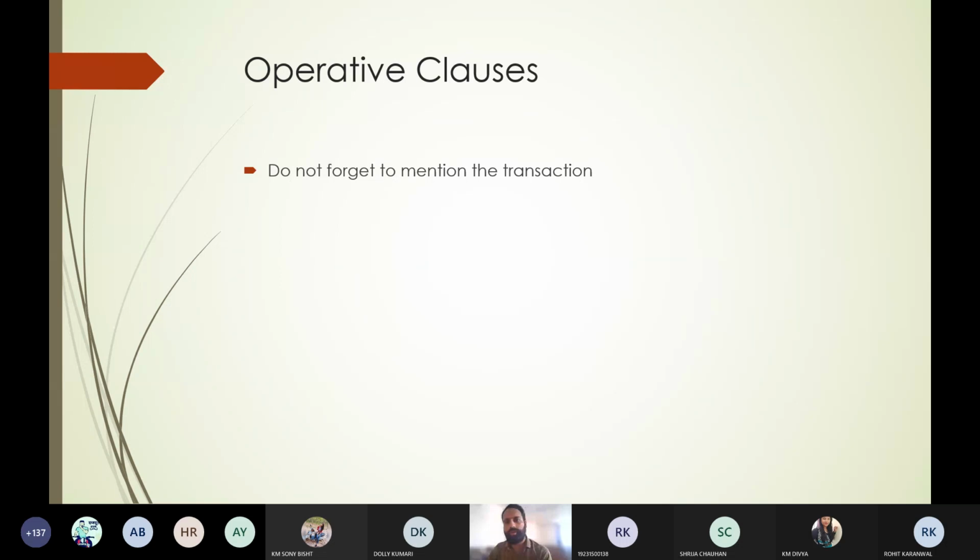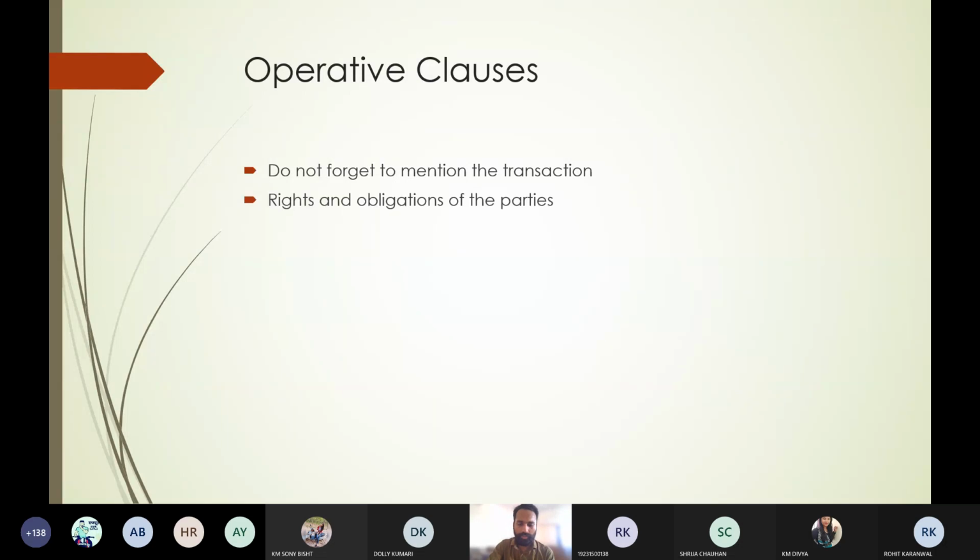In that transaction, whatever you are going to do, you have to mention. Suppose one example: the company hereby appoints Mr. ABC Sharma as CEO of the company. So what I am doing is, by the agreement or by the contract, I am appointing one particular person as the CEO of the company. Or suppose I am going to sell 20 liters of oil to B. Okay, so these are the contracts you form. In such a way, first of all you will mention the transaction.